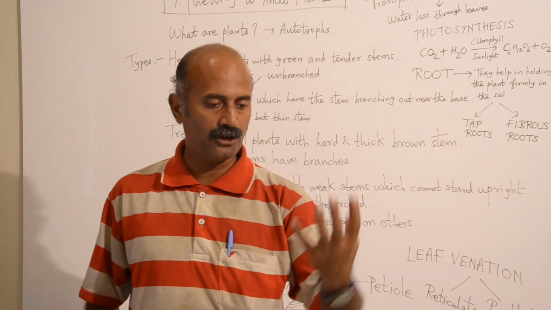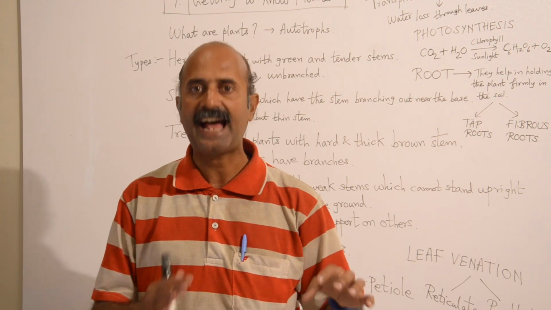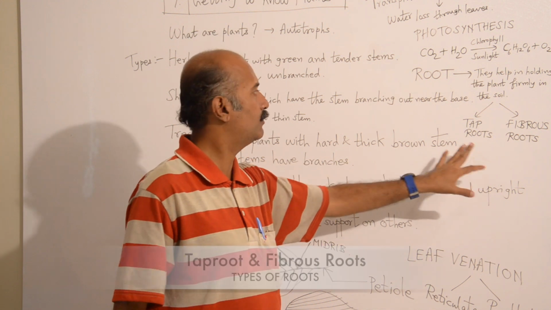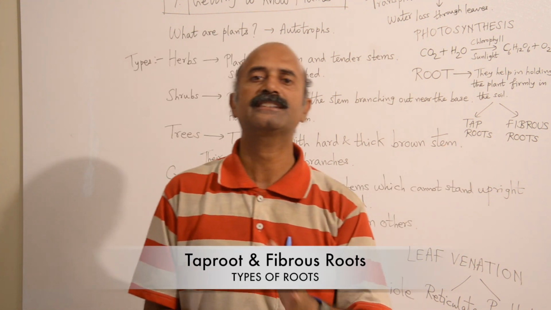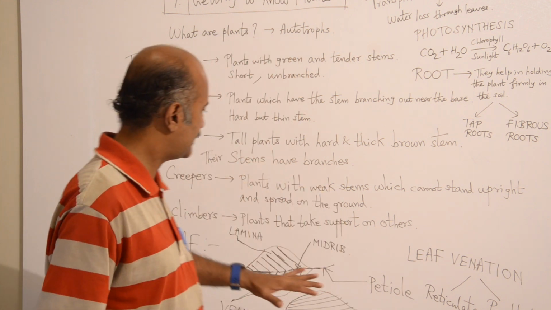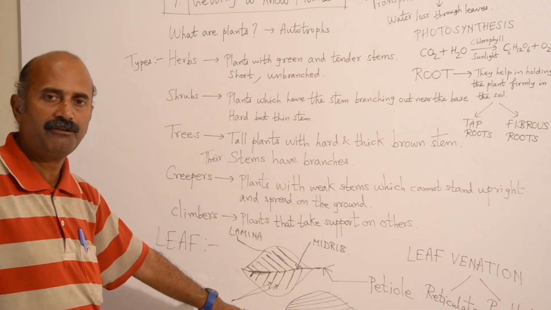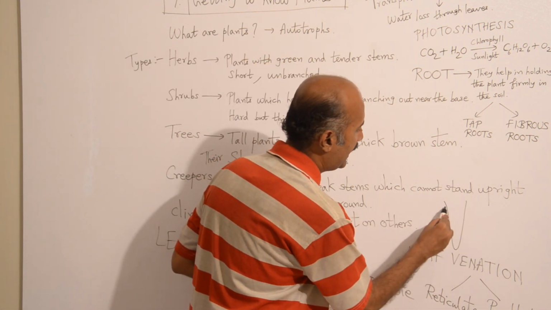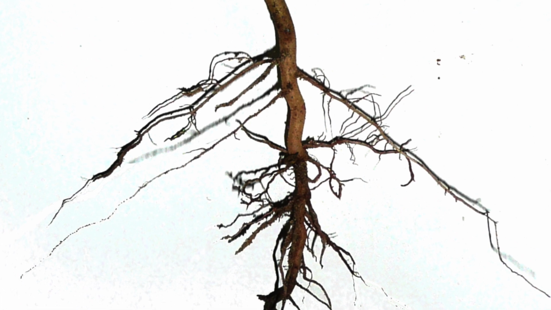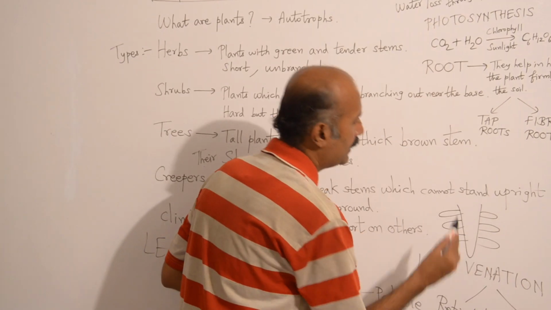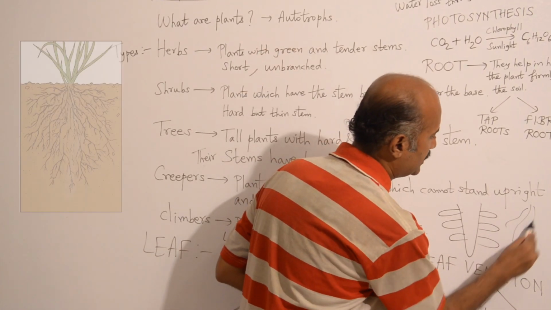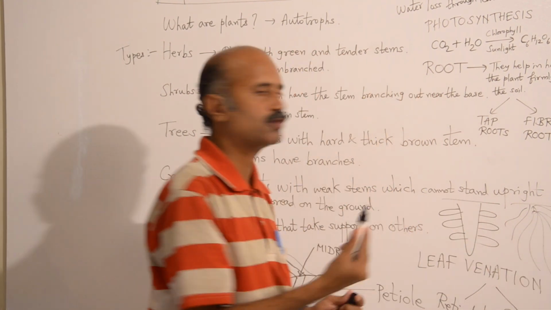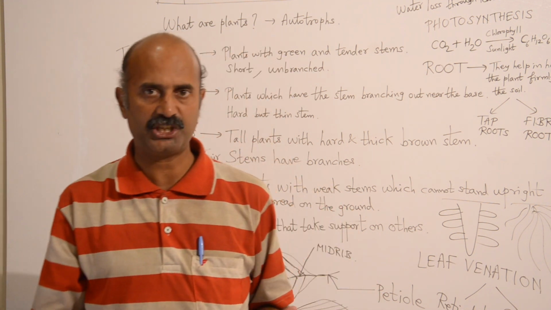So it's like an anchor. It's like you are putting an anchor on a ship. The root is the anchor of the plant. So we have mainly two types of roots. One is known as the tap roots, another is known as the fibrous roots. As usual, just like we studied the midrib and the parallel venation, the tap root is also like that. When you have a main root like this, and when you have side roots like this, it's known as tap root. And when you have multiple roots like this, from the base of the ground, it's called fibrous roots. It's very much similar to the leaf venation.